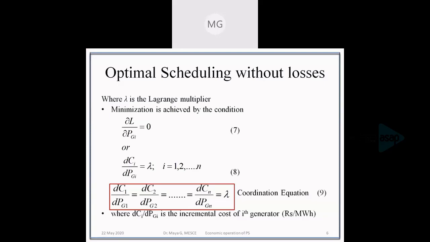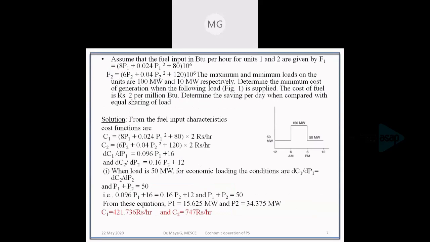So let us see a problem based on this. So here is the problem. Assume that this is a university question. I'll discuss how we can apply the coordination equation along with the constraint to solve this particular problem.